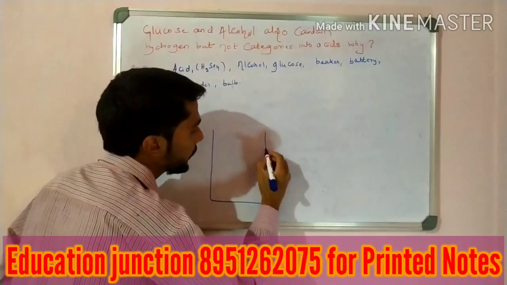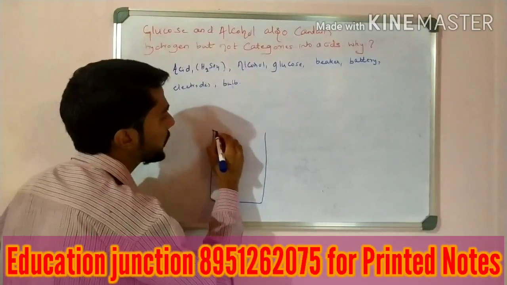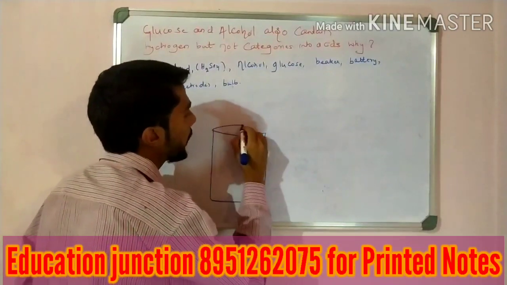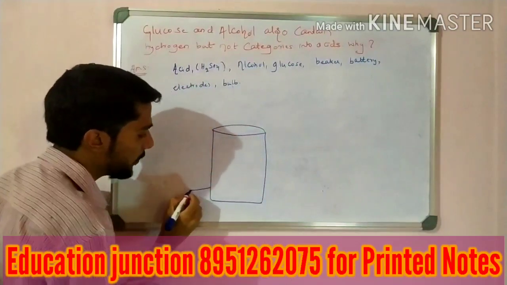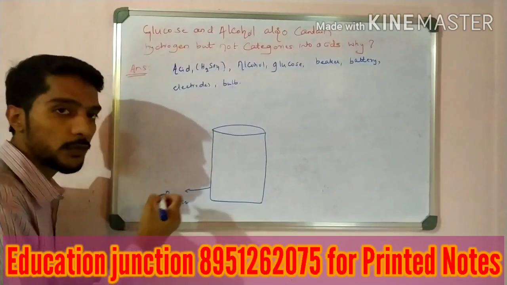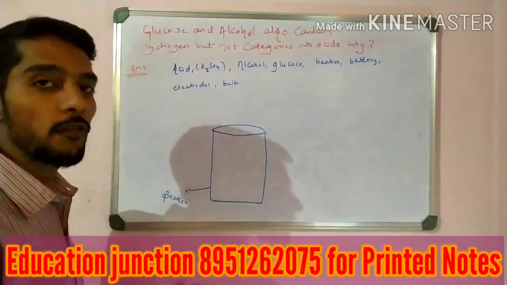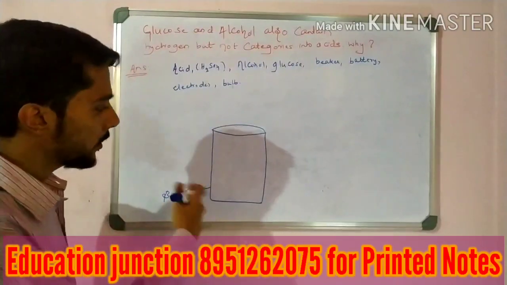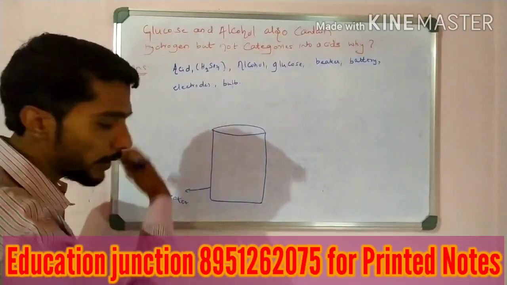This is our beaker, right? Draw with pencil with me. Okay, this is a beaker. I name it as a beaker. When I draw, I name it because after drawing we sometimes miss some part to be named. So part by part we name the diagram. So, beaker we name it.